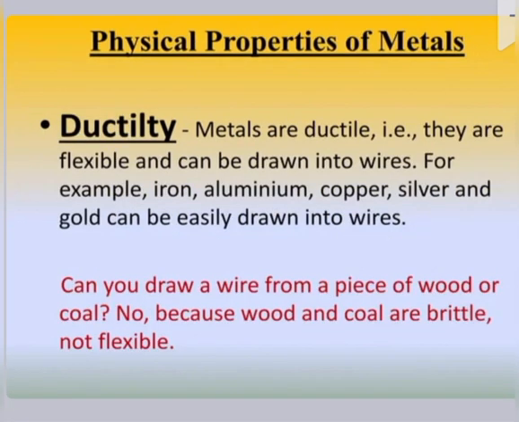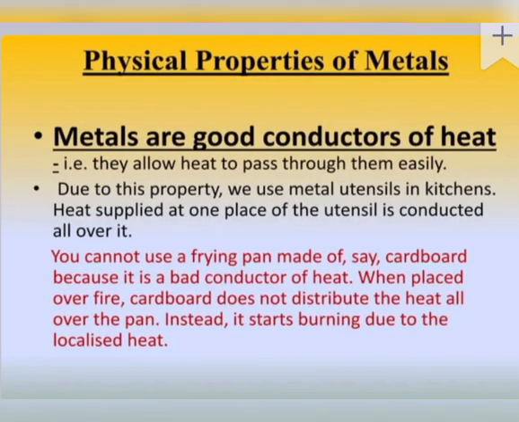Next one is ductility. Ductility is the property by which metals can be drawn or converted into thin wires. They are flexible and can be drawn into thin wires. For example, iron, aluminium, copper, silver, and gold can be easily drawn into wire. Can you draw wood or coal? No, because wood and coal are brittle in nature.